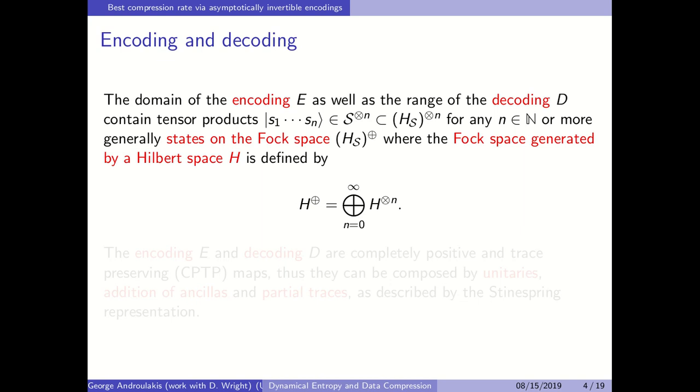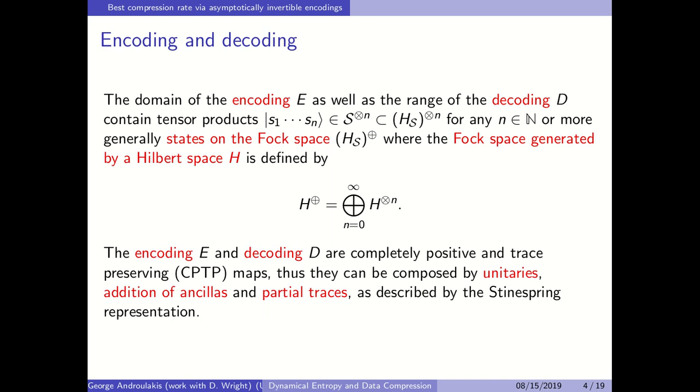The domain of the encoding E as well as the range of the decoding D contain tensor products S1 to Sn in S to the tensor n, which is a subset of Hs to the tensor n for every n, or more generally, states on the Fock space generated by Hs. By this symbol, I denote the Fock space generated by Hs, and here I recall the definition of the Fock space generated by a Hilbert space. The encoding and the decoding are completely positive trace-preserving maps.